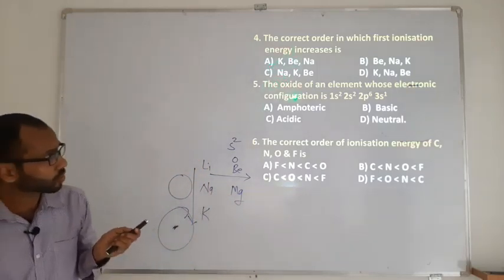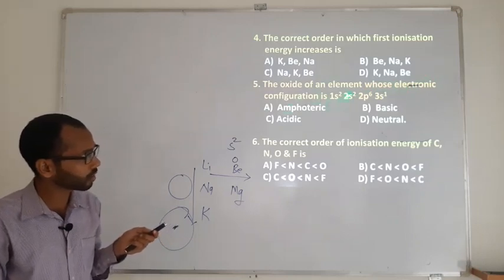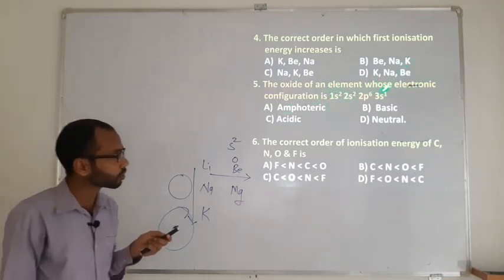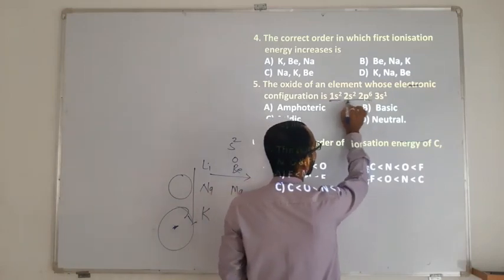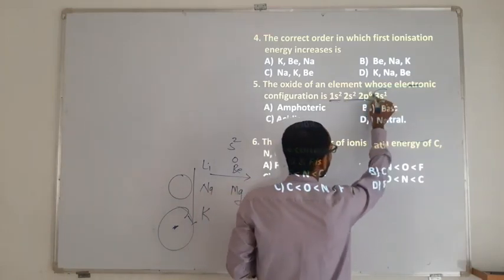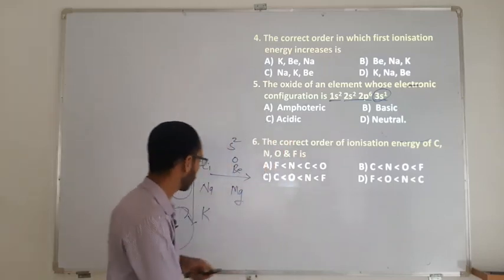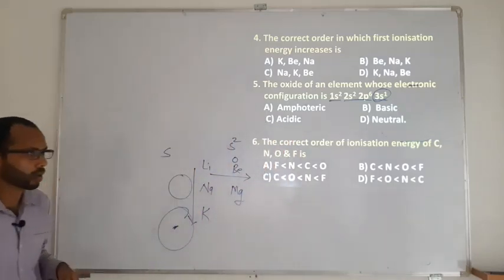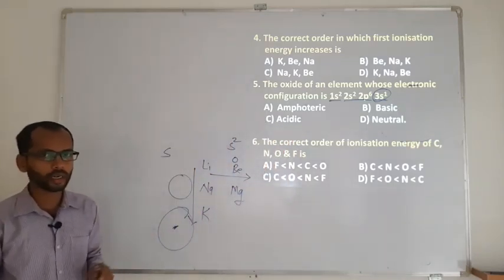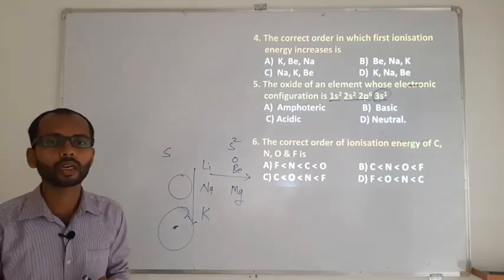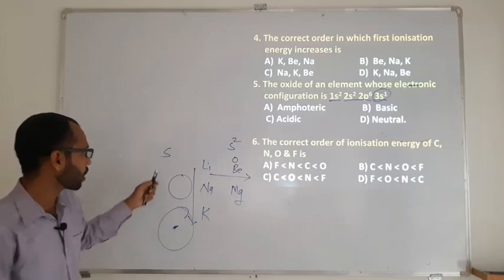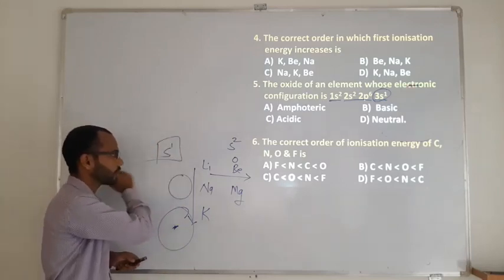Similarly, the oxide of an element whose electronic configuration is 1s2, 2s2, 2p6, 3s1. So 3s1, that is 2 electrons, then 8 electrons, then 1 electron. This belongs to the s block. We have an idea about electronic configuration: s1 to s2 is going to be an s block element.